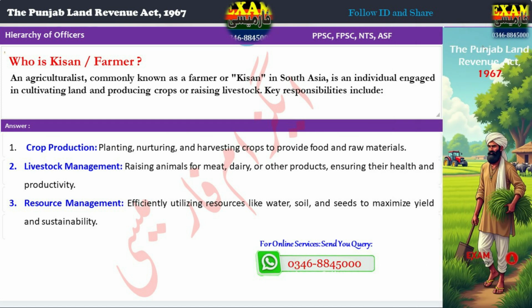Who is a Kisan/farmer? An agriculturalist, commonly known as a farmer or Kisan in South Asia, is an individual engaged in cultivating land and producing crops or raising livestock. Key responsibilities include crop production: planting, nurturing, and harvesting crops to provide food and raw materials; livestock management: raising animals for meat, dairy, or other products, ensuring their health and productivity; resource management: efficiently utilizing resources like water, soil, and seeds to maximize yield and sustainability.